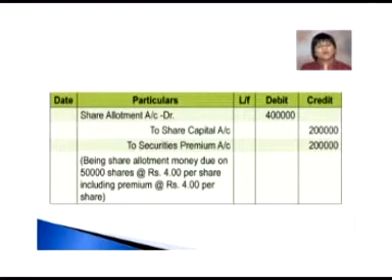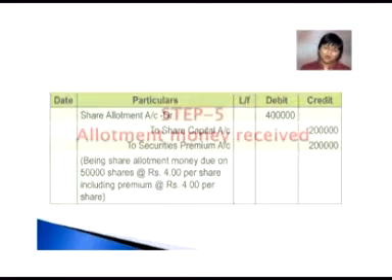Similarly, allotment money was due for 50,000 shares at the rate of rupees 4 amounting to rupees 2 lakh. So we are going to write 2 lakh in front of share capital account, and the total money which is expected out of share allotment will become 4 lakh. So we are going to write rupees 4 lakh in front of share allotment account.